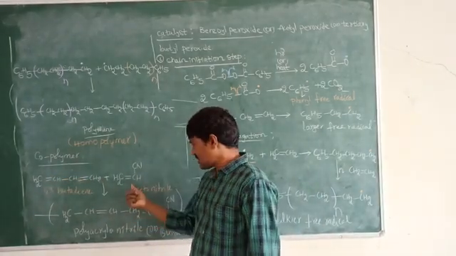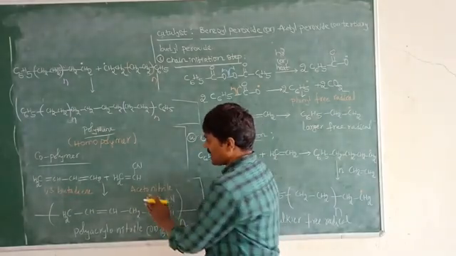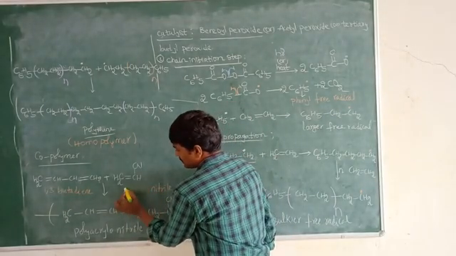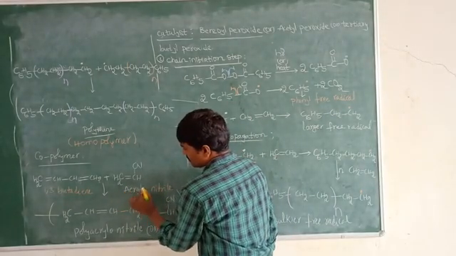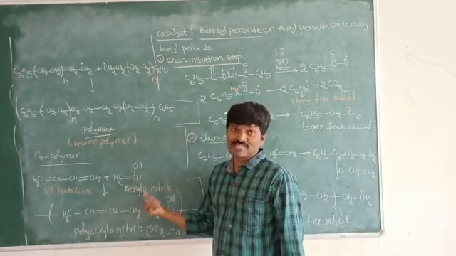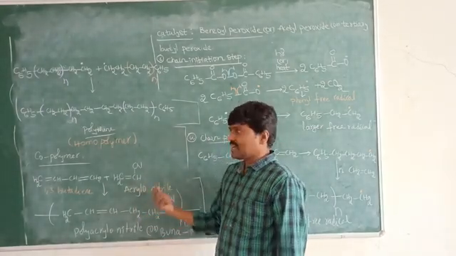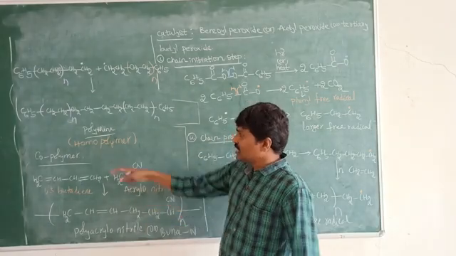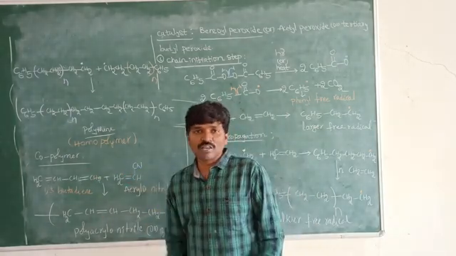BuNa-S means in place of acrylonitrile, we have to take styrene. So this is regarding homopolymers and copolymers here.